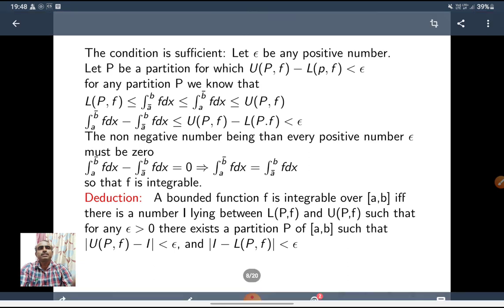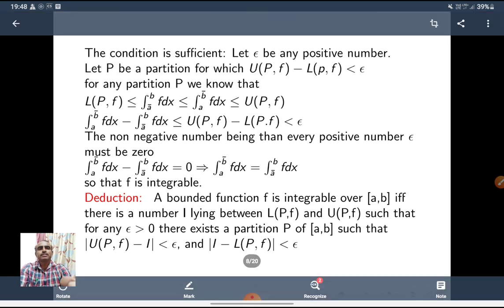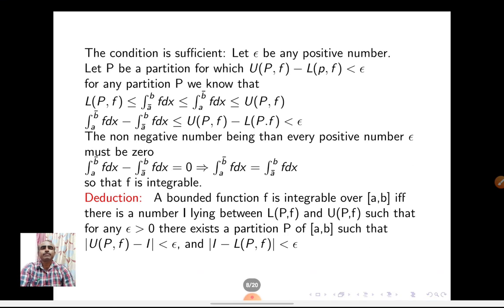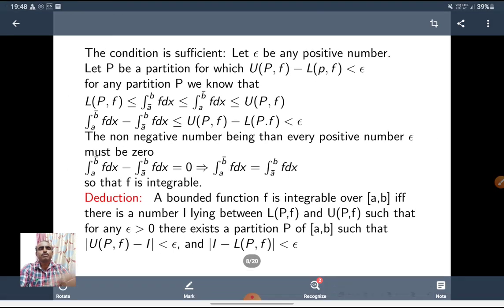Now take the upper integral of f dx minus the lower integral of f dx. So U(P, f) minus L(P, f), right? U(P, f) minus L(P, f) is less than epsilon. Therefore, a non-negative number that is less than every positive number epsilon must be 0. So this is non-negative and less than a positive number, so it should be 0. So the upper integral minus the lower integral is equal to 0. That implies the lower integral is equal to the upper integral. Therefore, f is integrable.